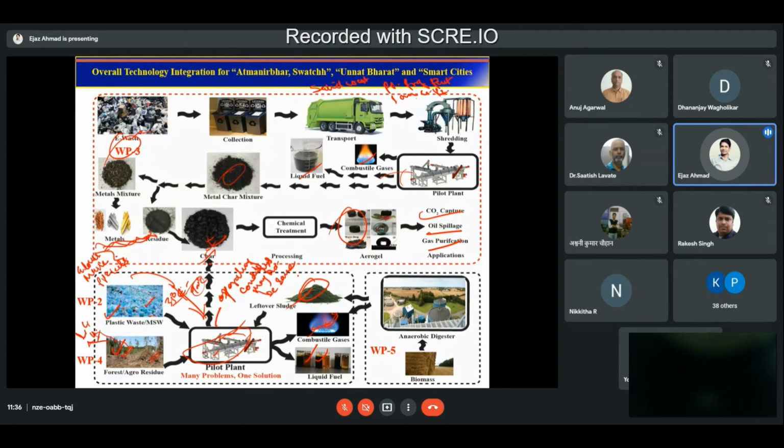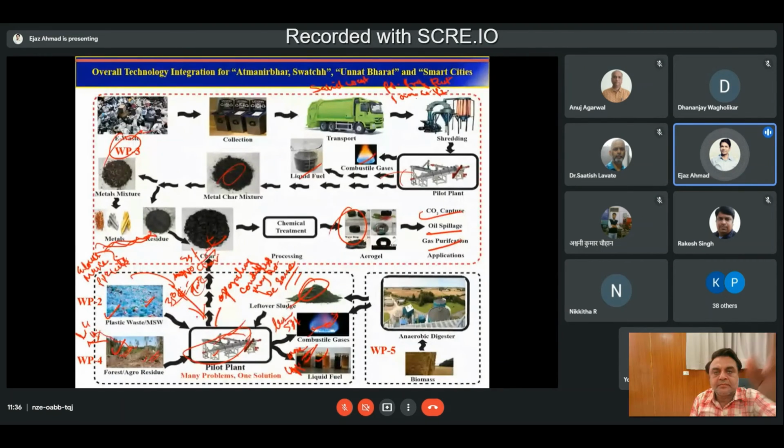For example, we have already seen that when we are using agro residue or forest residue, we can get around 57% to 58% combustible gases, 19% this, and 23% char. But if I replace this agro residue with plastic, it might be possible that I'll have more liquid fuel here, less combustible gases, and almost no char, or I would say negligible char.